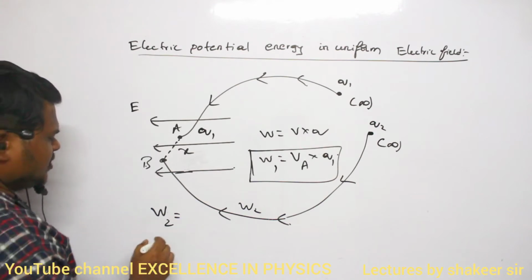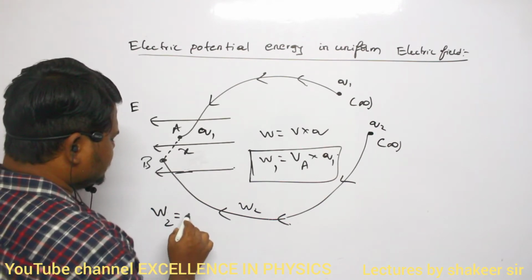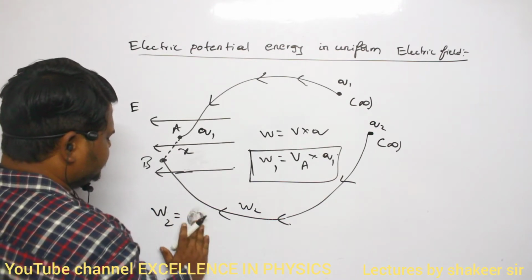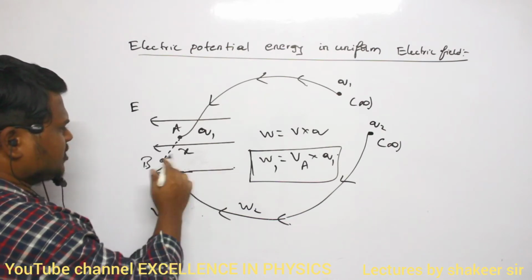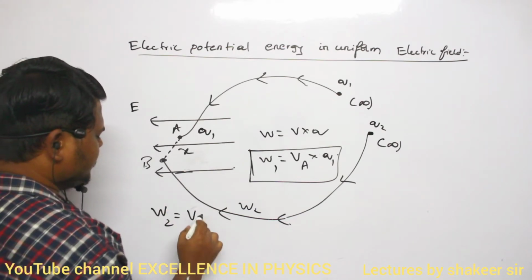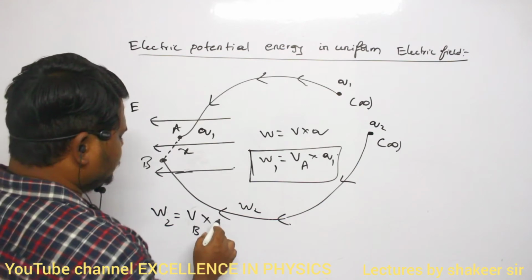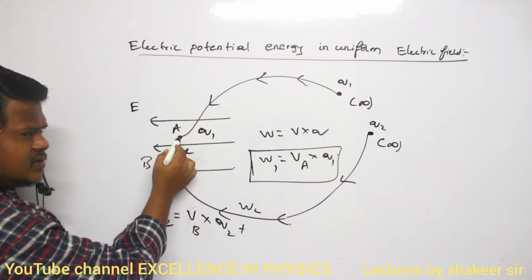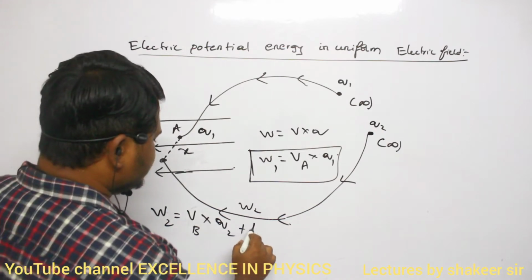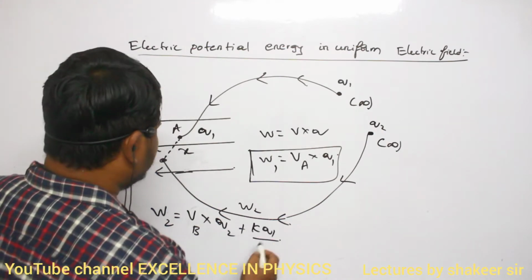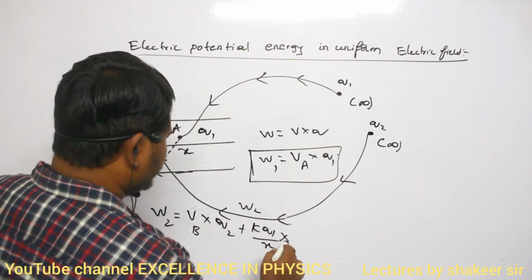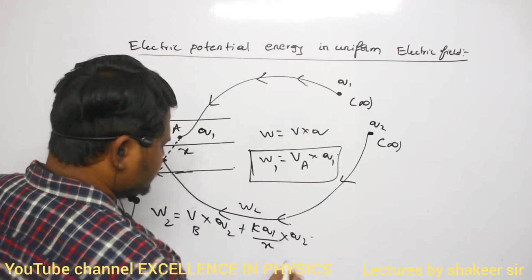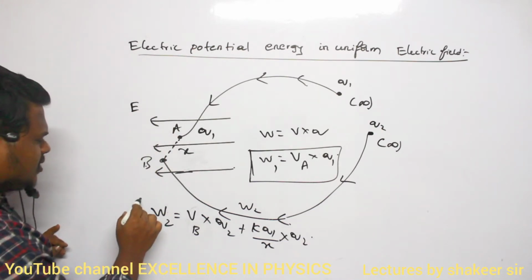So what is the work done? W2 is equal to VB, the potential due to electric field, so VB into Q2, plus there is one more potential, the potential because of point A at this position. That is given by KQ1 divided by X multiplied by Q2. So this much amount of work I have to do.